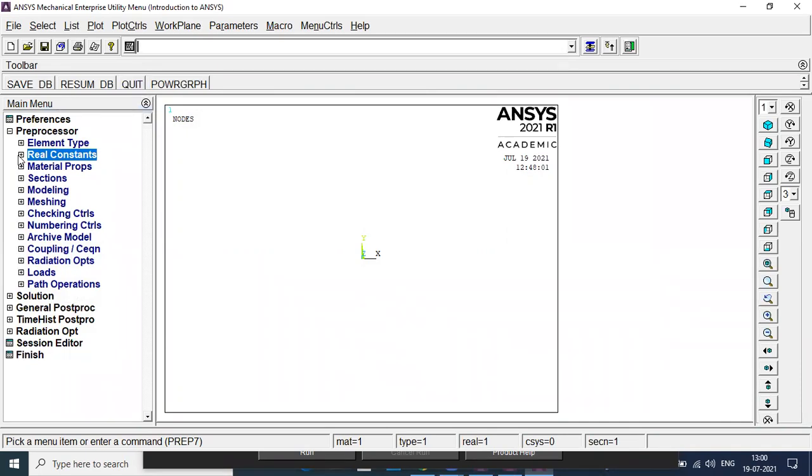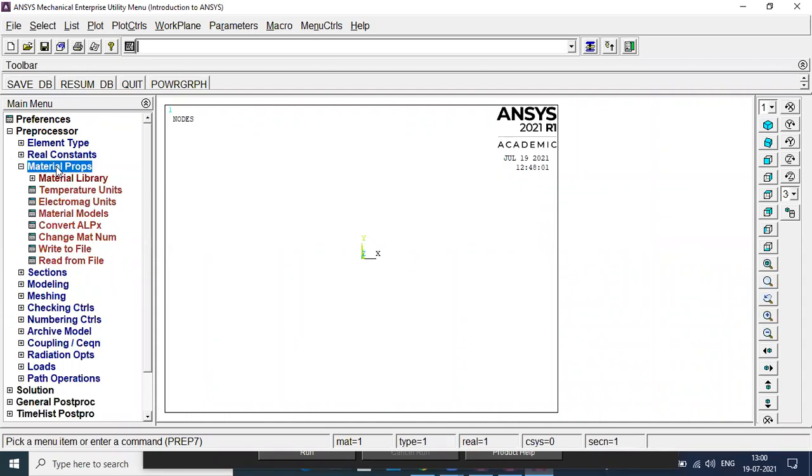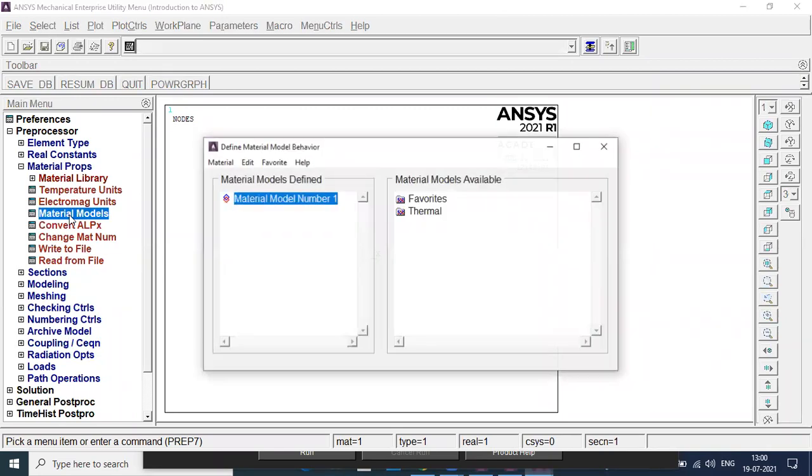Now I will go to material properties. In material properties, you can enter properties like modulus of elasticity, modulus of rigidity, thermal conductivity, and heat transfer coefficient. All those you can enter. For that, we need to go to material models.